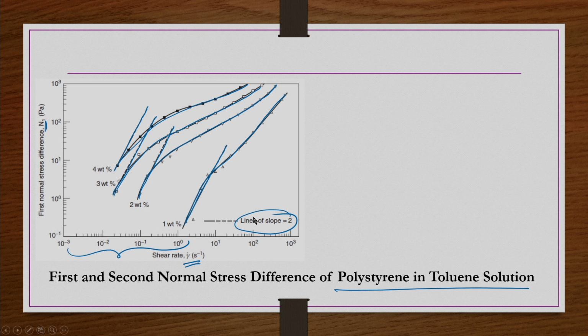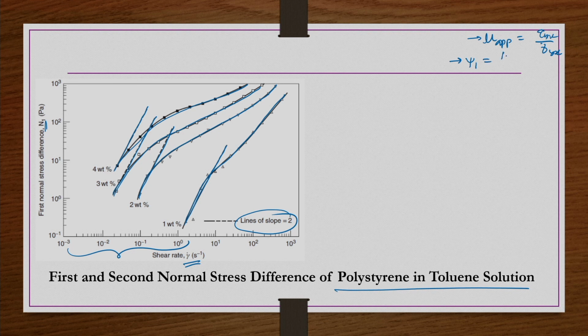When you define viscosity or apparent viscosity, you simply divide shear stress by shear rate. Similarly, using the normal stress differences, we are going to define stress coefficients in the next slides, psi 1 and psi 2.